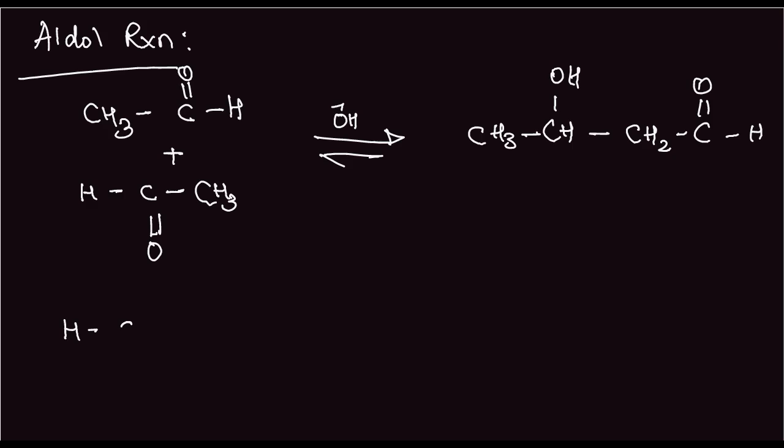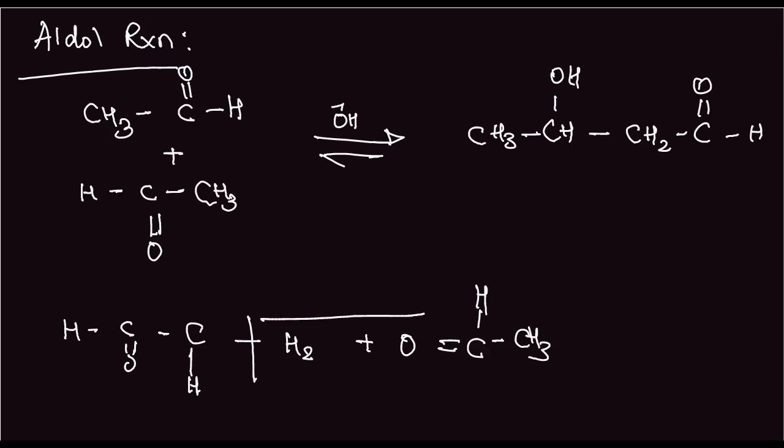So we can write it in this manner: H, C double bond O, CH, CH2, plus O double bond C, H, CH3, and we remove this part and we get finally this: H, C double bond O, single bond CH, double bond CH, CH3. Okay, so this is the aldol reaction.